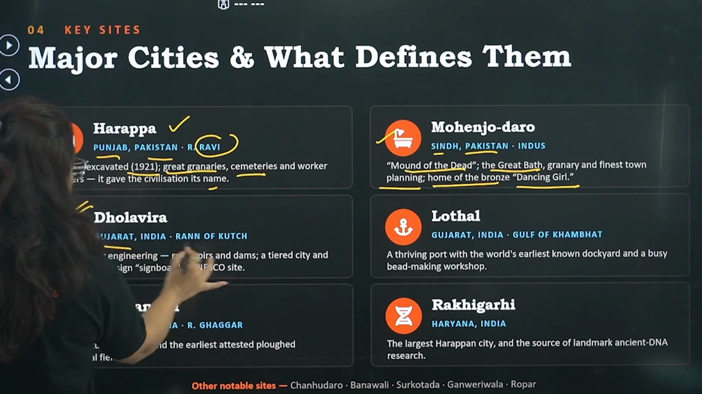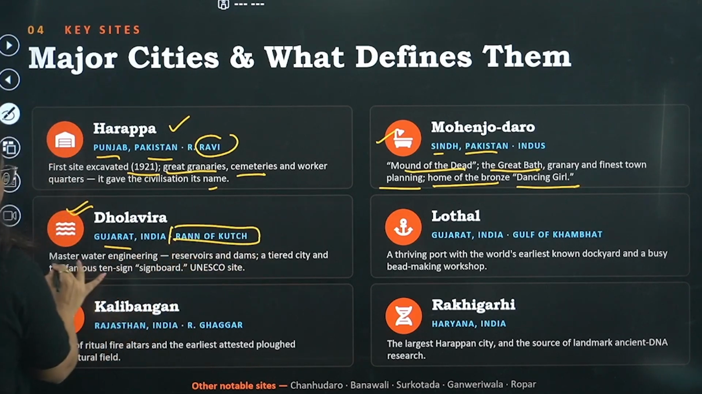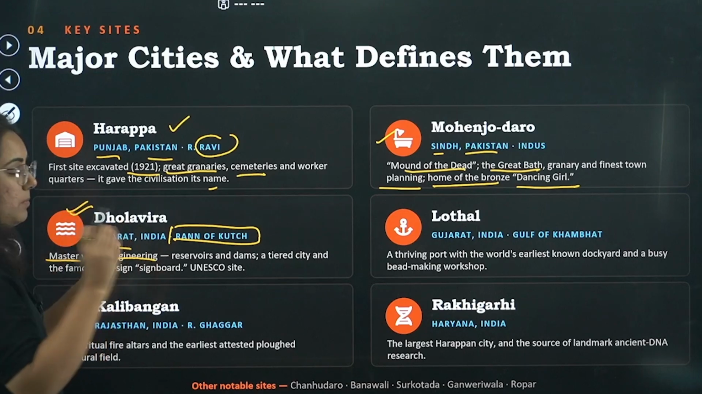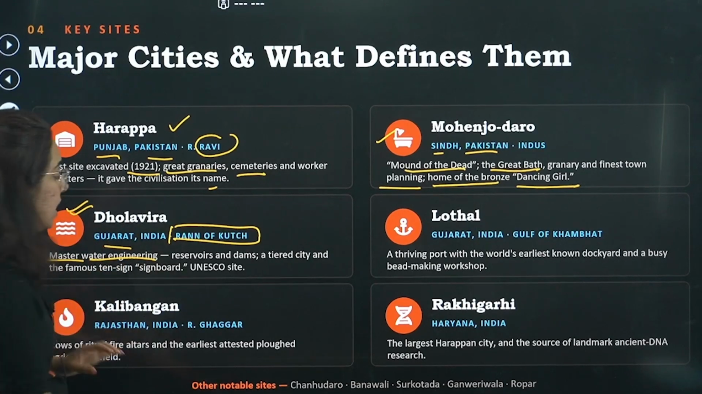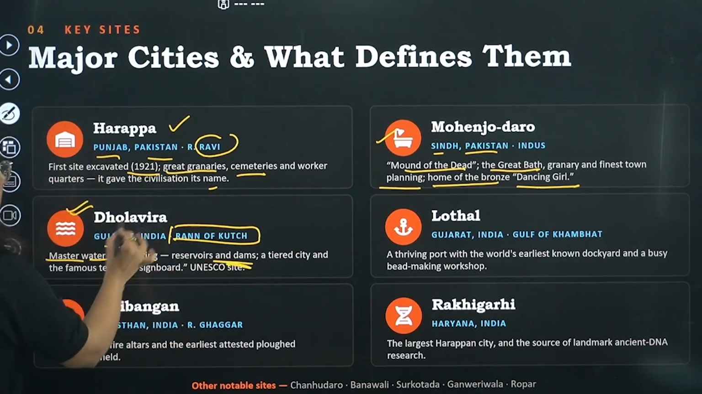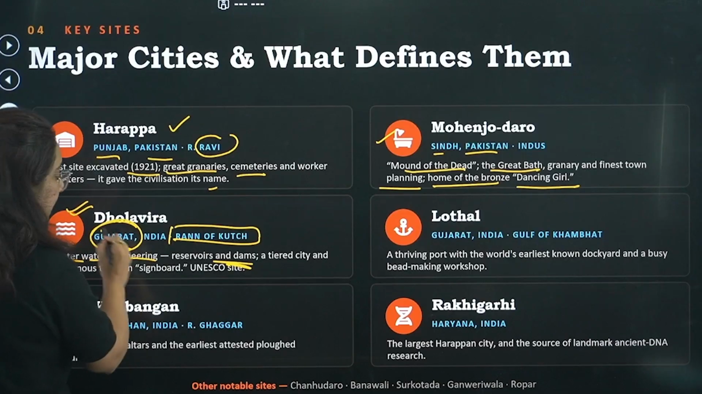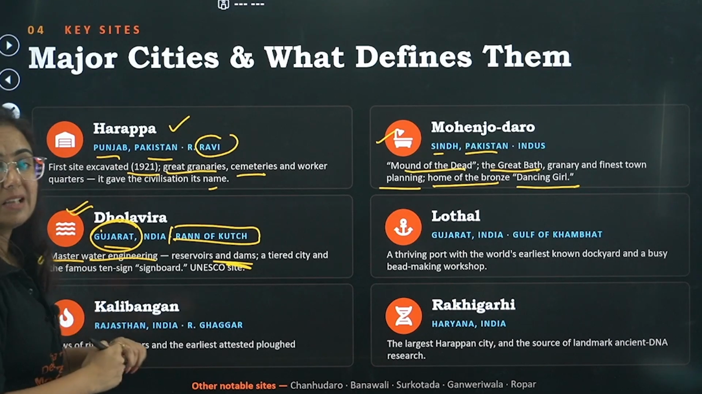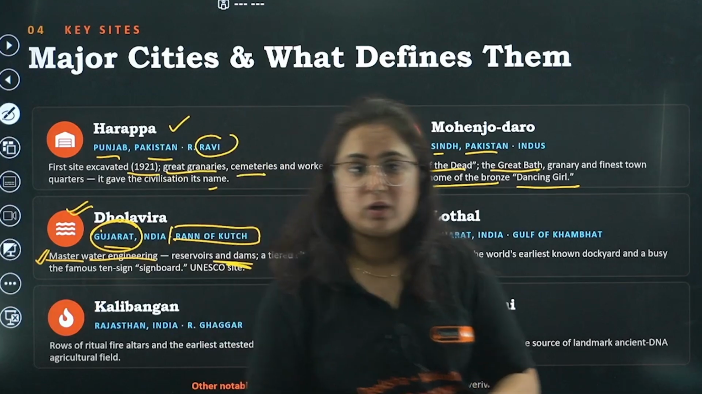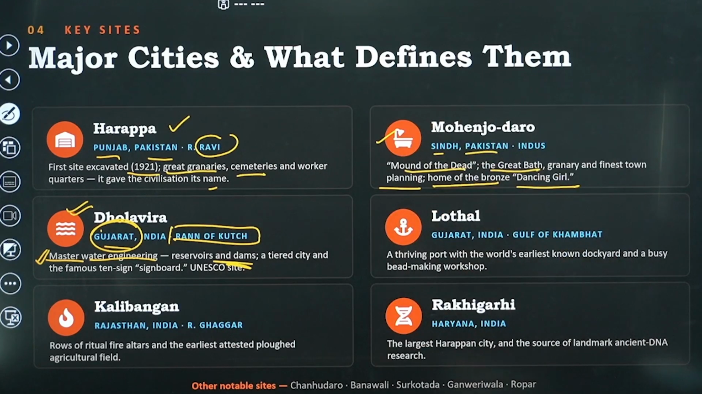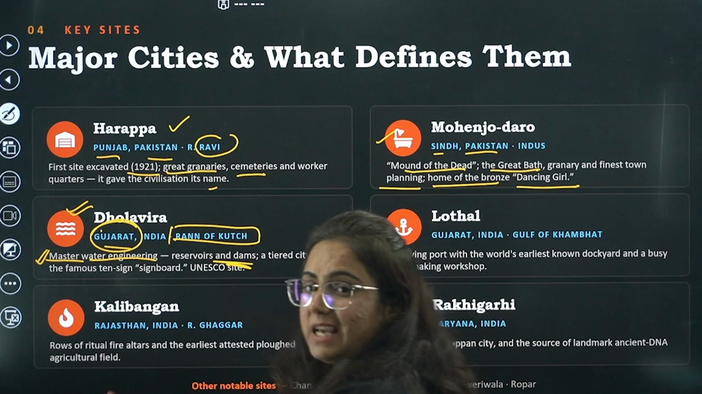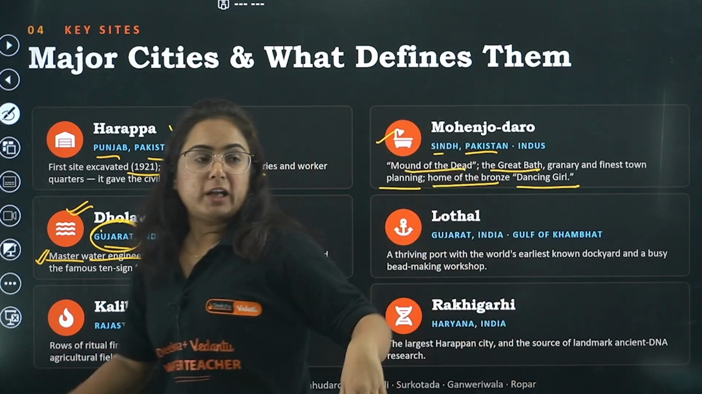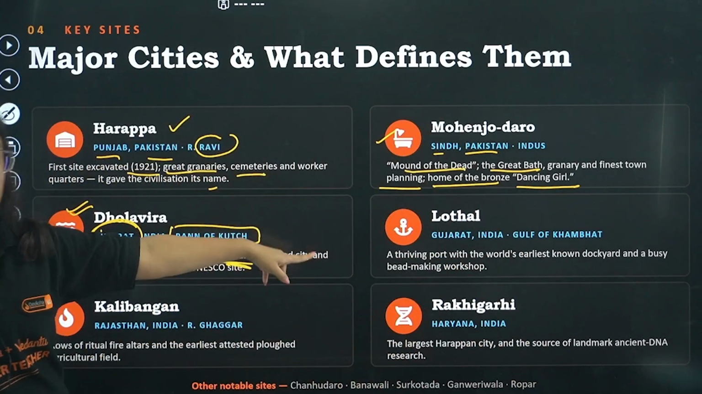This is right now in Gujarat, Rann of Kutch. Master water engineering by reservoirs, dams, that was seen. See, the region of Gujarat, right? A very good engineered water system is found here. The signboard, okay, the signboard which we claim that we are not able to decipher was also found in this place known as Dholavira. Okay, then comes the next place, that is Lothal.